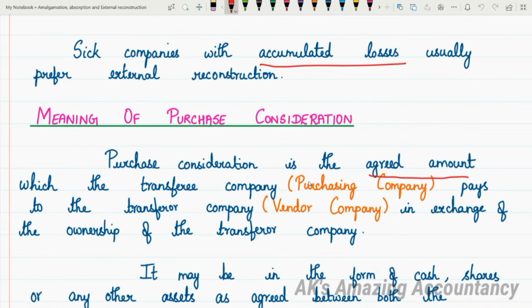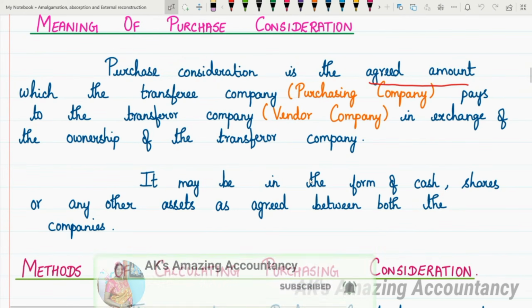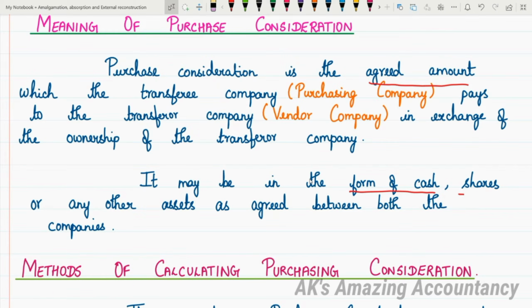So you must have studied in law earlier, isn't it? No consideration, no contract. Consideration is something in return. That something in return which is payable by the purchasing company to the selling company, that is only called as purchase consideration. And this purchase consideration may be in the form of cash, or it may be in the form of shares, or it may be in the form of any other asset as agreed between both the companies. What do you mean by both the companies here? The transferor company and the transferee company. So this is what is the meaning of purchase consideration.